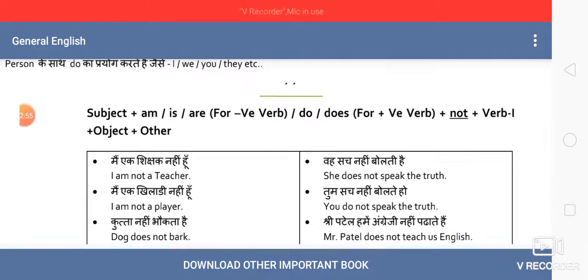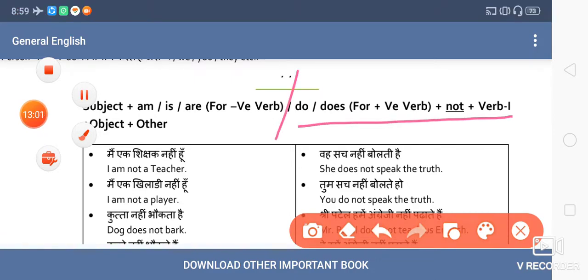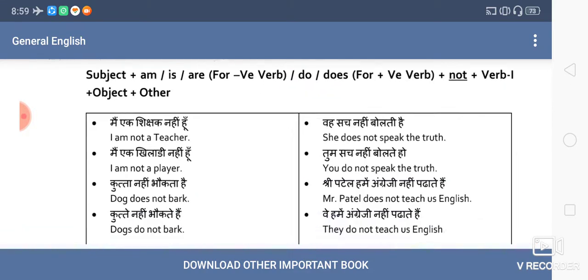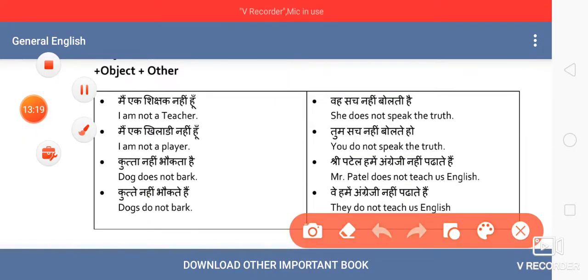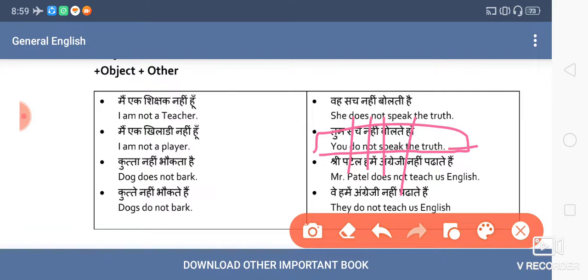Now, let's talk about the formulae. Here it is. So we'll divide it into two first. This portion is subject plus verb with S or ES and not. But it is a negative sentence. So in a negative sentence we add one more thing, that is not. Like see the sentence, you do not speak the truth. So the subject is you, then do, again not, speak is the verb, object is truth. So with you we will use do. Had it been Ram, I would have used does. Ram does not speak the truth.